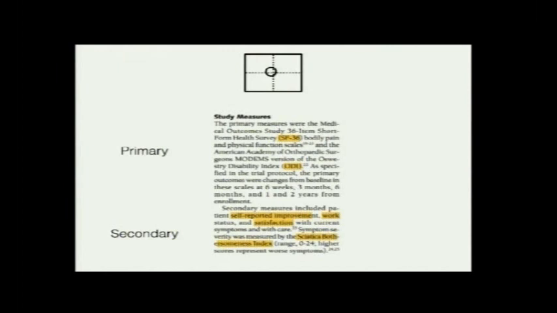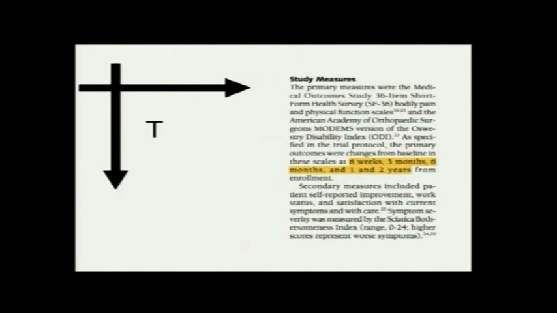Coming to the box, which is O, that is outcomes. How were the outcomes measured? Outcomes were measured using SF36 and ODI, and there were a list of secondary outcome measures, work satisfaction, sciatica bothersome index, and etc. Now the important thing is that SF36 and ODI are all validated measures. They are not just random subjective assessments of pain. So that is important. So everything is good here, full marks here.